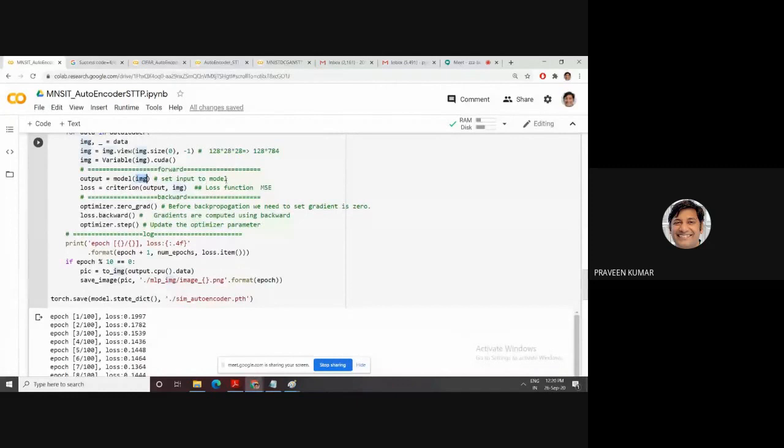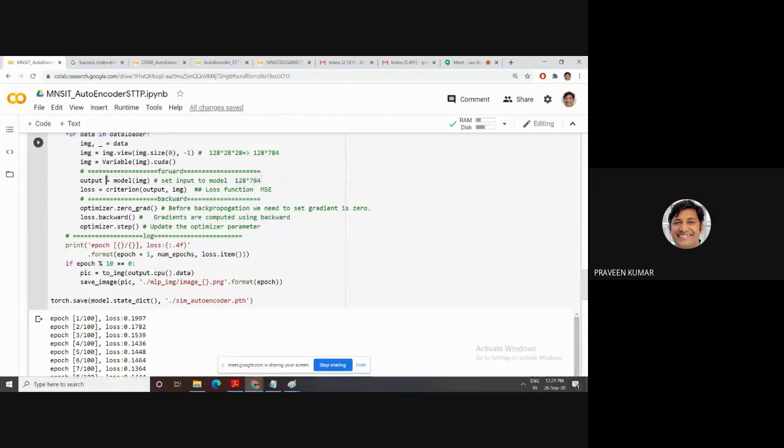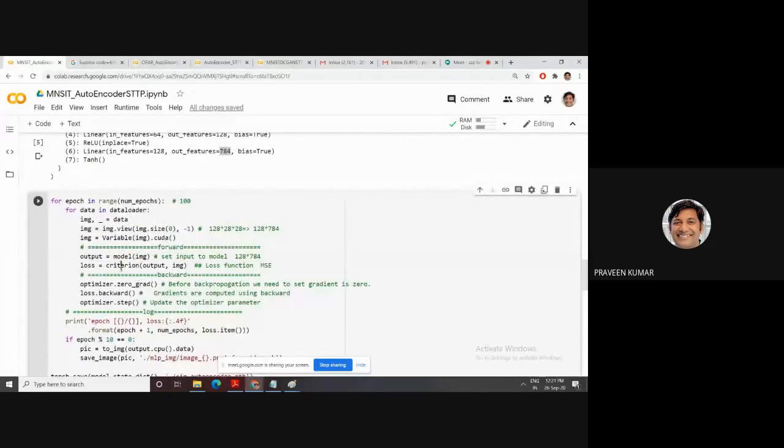Image, what is the image? The image is 128, and the channel is 1. This one is converted, for better understanding purpose, 7 to 4, this way. Your image, then the criteria, which has a loss function MSE.